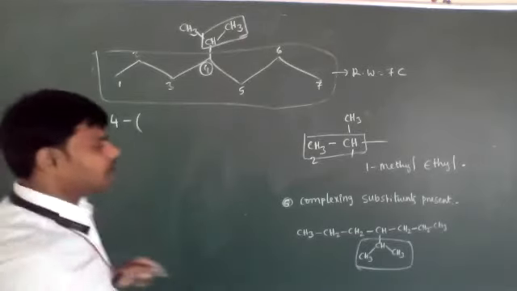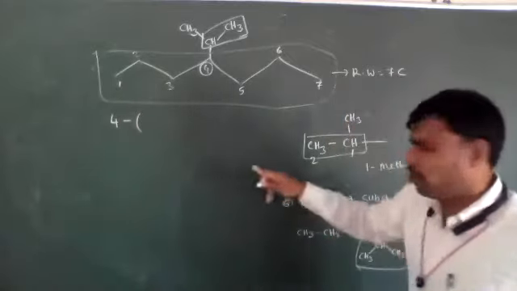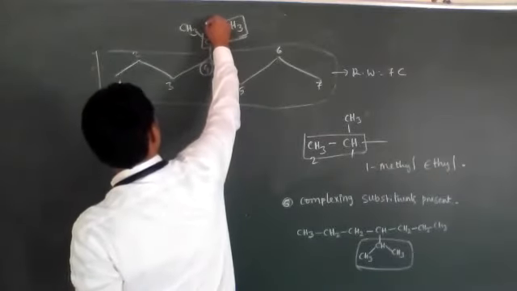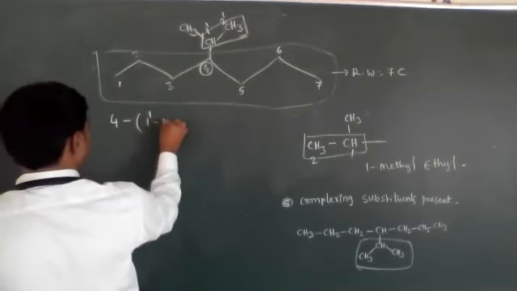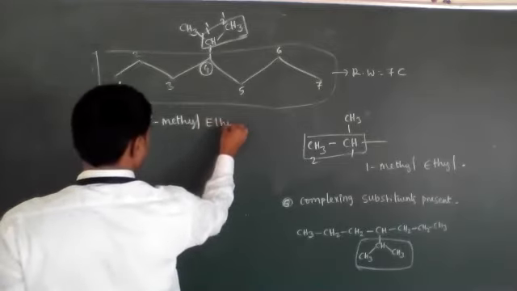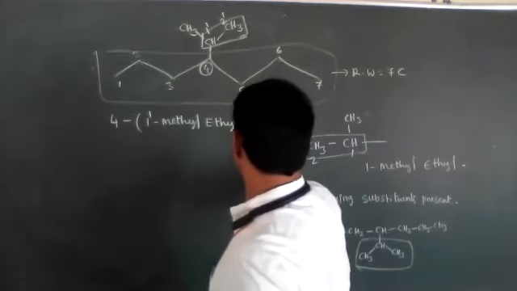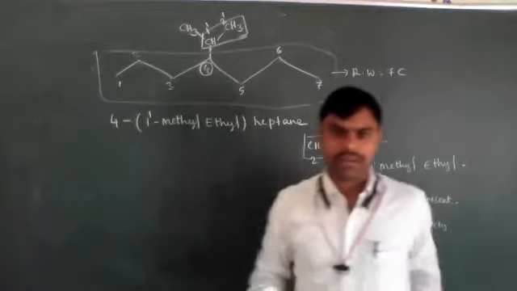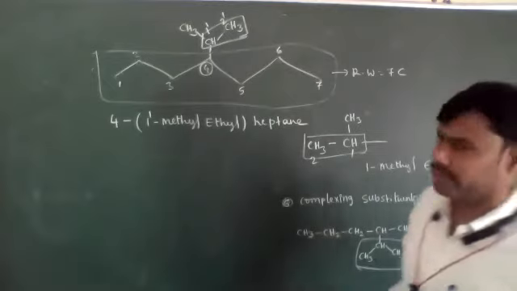Where a complex substance is present, that name you have to write in brackets. 4-, then you have to give the numbering 1-2-, 1 methyl ethyl. Close the bracket. Heptane. So 4-(1 methyl ethyl)heptane is the correct IUPAC nomenclature.